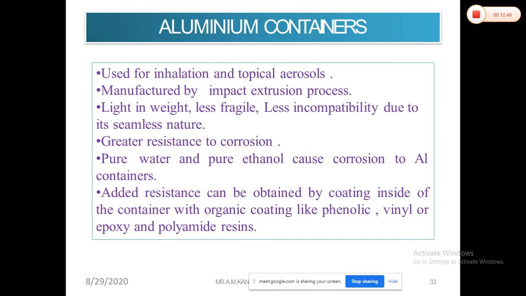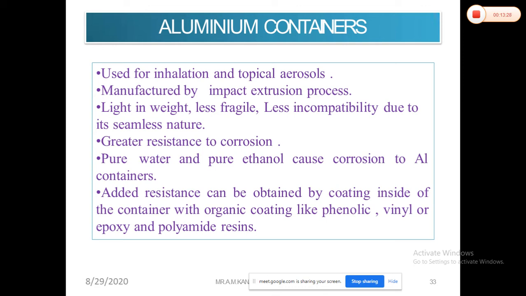The important advantages are that it is light in weight, less fragile, and has less incompatibility due to its seamless nature, and mostly it has greater resistance to corrosion. But the important precaution, as I already discussed, while selecting aluminium as a container is that aluminium reacts with alcohol and forms aluminium trioxide, and hydrogen is liberated slowly. That slowly liberated hydrogen will increase the pressure inside the containers, and ruptures can take place.